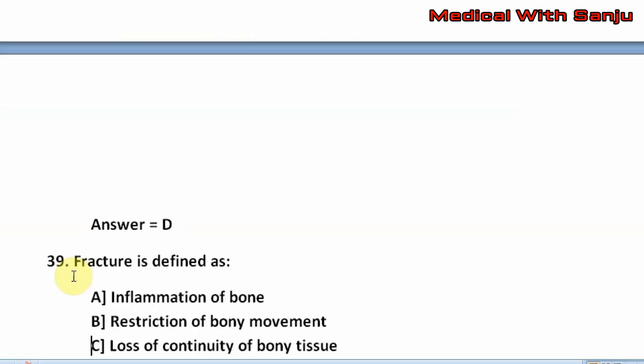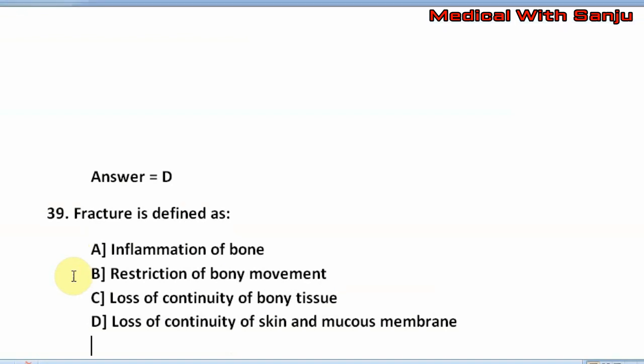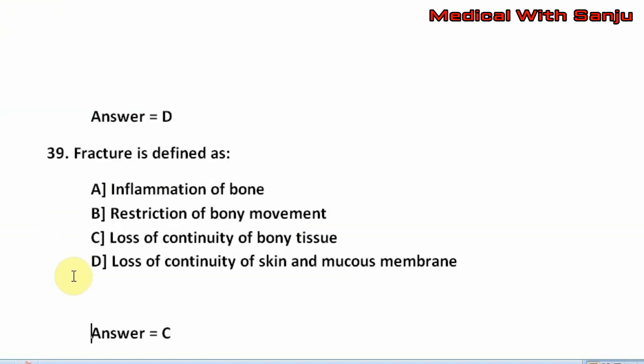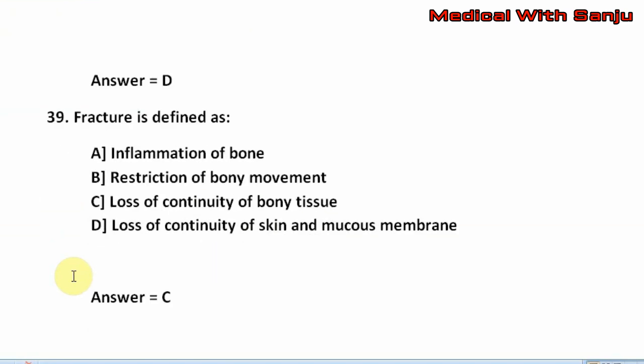Question number 39. Fracture is defined as option A, inflammation of bone. Option B, restriction of bony movement. Option C, loss of continuity in bone tissue. Option D, loss of continuity of skin and mucous membrane. The right answer is option C, that is loss of continuity of bone tissue is called fracture.